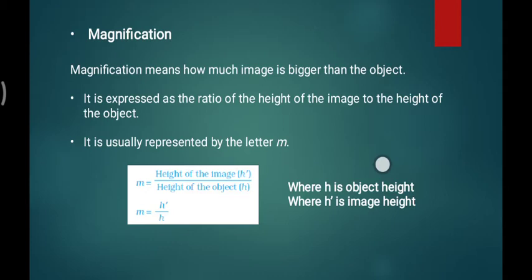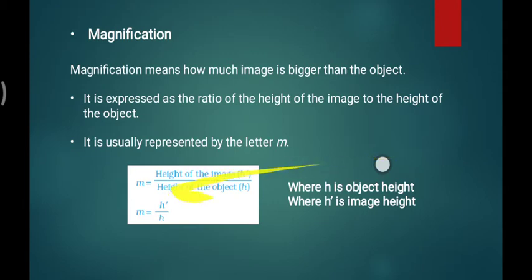When our image size is smaller than the object size, then I can say it is diminishing. It is the opposite of magnification. So I cannot say how many times it is, because I am only seeing that it is bigger, but how much bigger? That is answered with the help of one mathematical formula, which is named magnification.